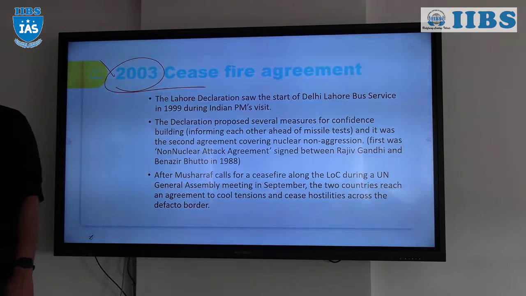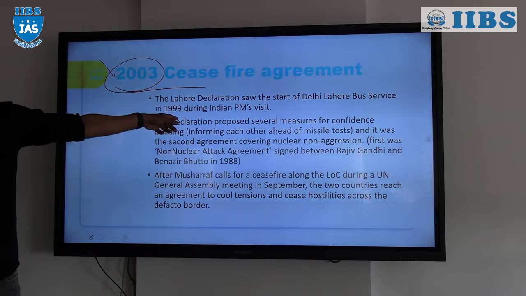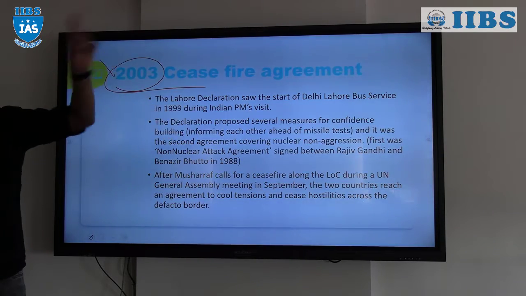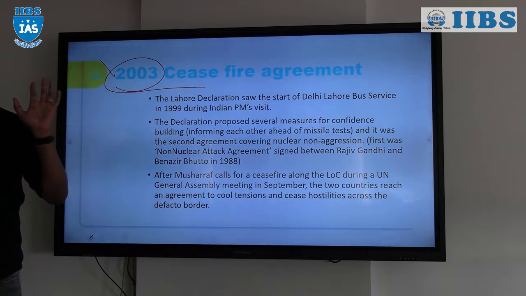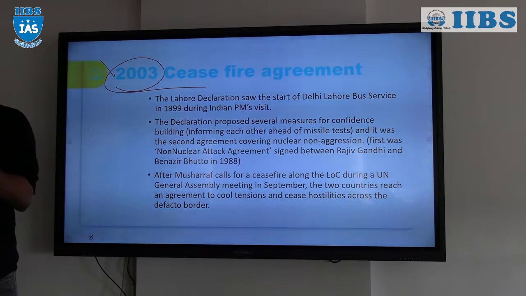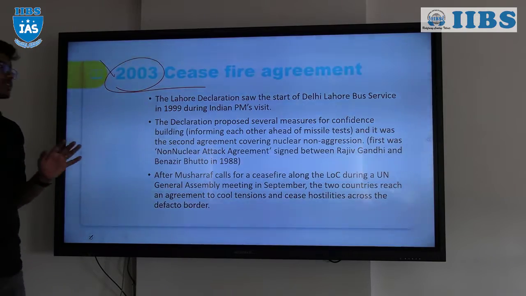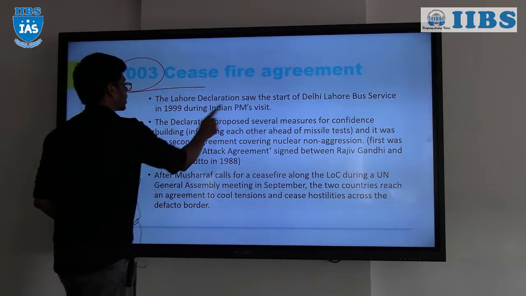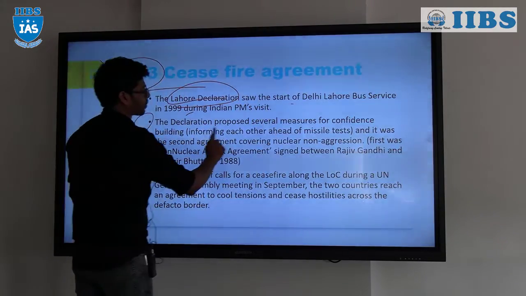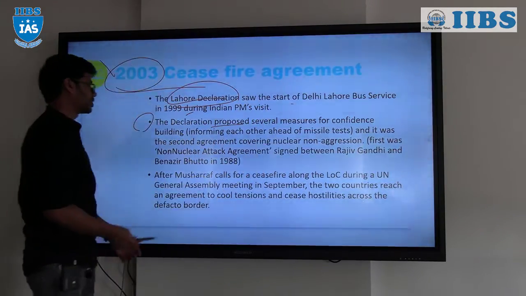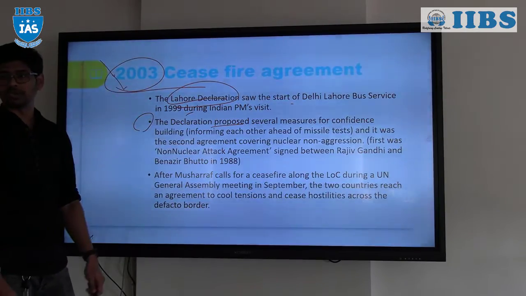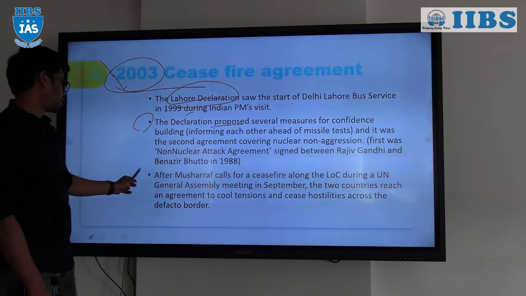right? Why ceasefire violation? Because as per the 2003 agreement, we have made sure there will not be cross-border firing. So if someone starts it, it is called a ceasefire violation, right? So the Lahore declaration started the bus service, and the declaration proposed several measures, confidence building measures. Among the confidence building measures, in 2003 we went for the ceasefire, right?